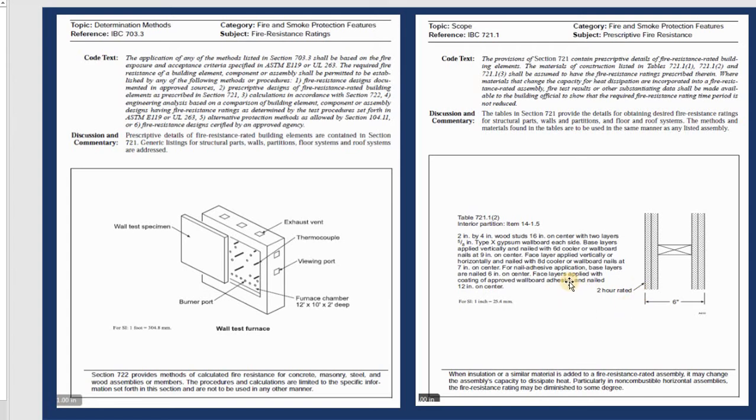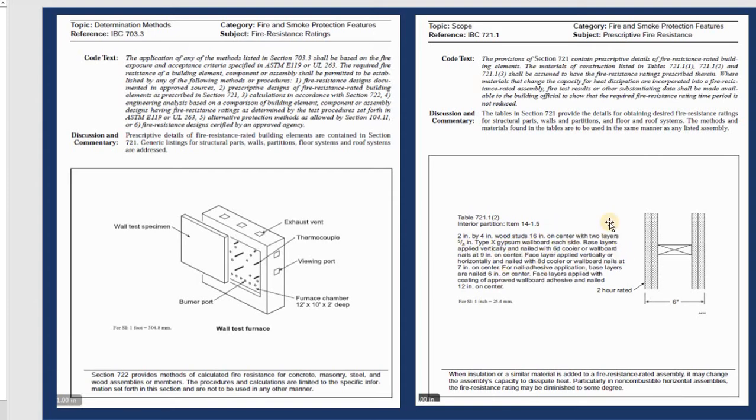That means they want to tell you that they have 2 layers of 5/8 inch type X gypsum wallboard. Gypsum type X is one of the materials that can stay with fire. That's why every time you design 1 hour or 2 hours, you see 5/8 inch type X gypsum board. With the regular wall, you see 1/2 inch gypsum board, the drywall.